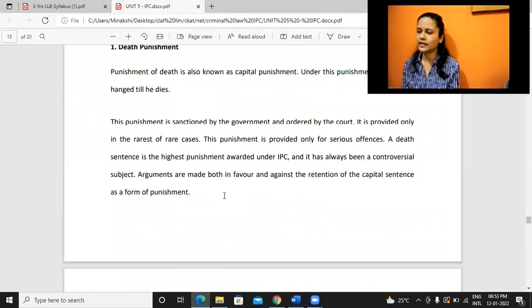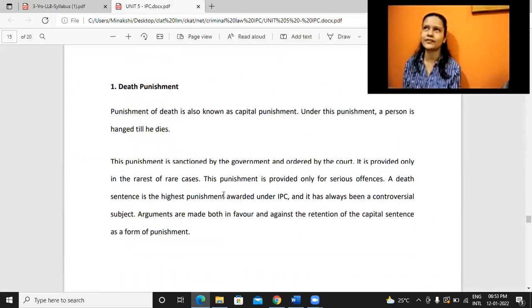It's not that in every single case it can be given, even though the punishment is provided. Like in case of murder, the punishment may be the death penalty, but not in every single case wherein someone kills another is the death penalty given. It has to be one of the rarest of rare cases.